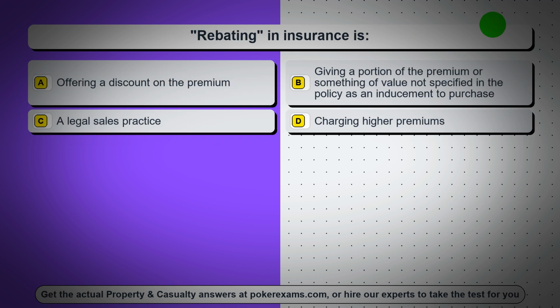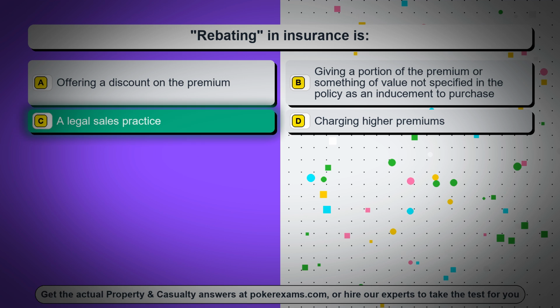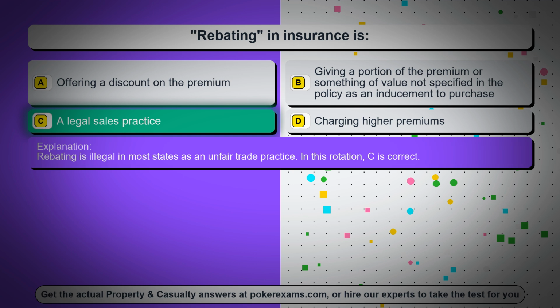Question 82. Rebating in insurance. Option A, offering a discount on the premium. Option B, giving a portion of the premium or something of value not specified in the policy as an inducement to purchase. Option C, illegal sales practice. Option D, charging higher premiums. The correct answer is option C, illegal sales practice. Rebating is illegal in most states as an unfair trade practice. In this rotation, C is correct.